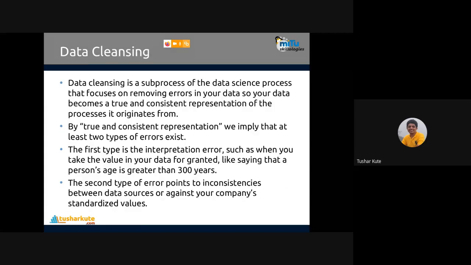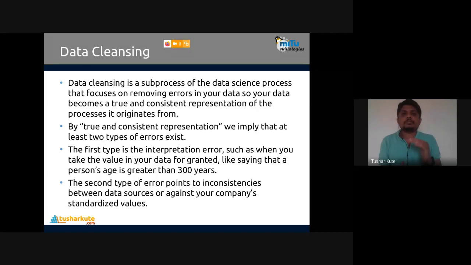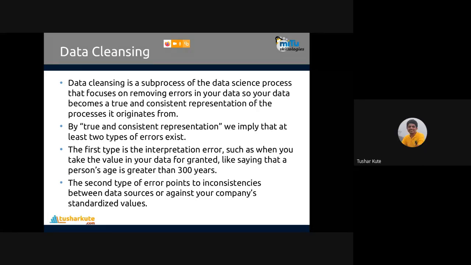In data preparation, many sub steps are there. Out of it, one step is data cleansing, or we call it data cleaning also. Data cleansing is a sub process of data science that focuses on removing errors in your data, so your data becomes a true and consistent representation of the process it originates from. By a true consistent representation, we imply that at least two types of error exist.